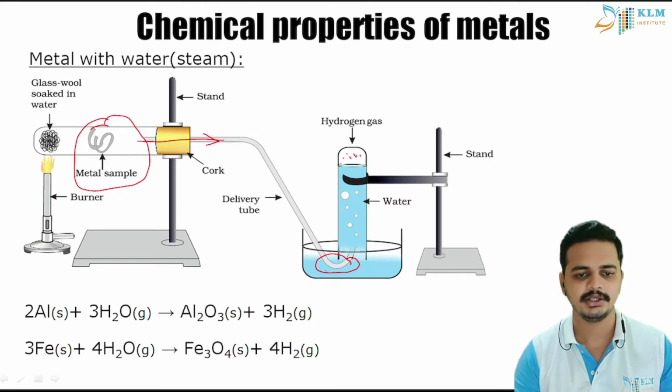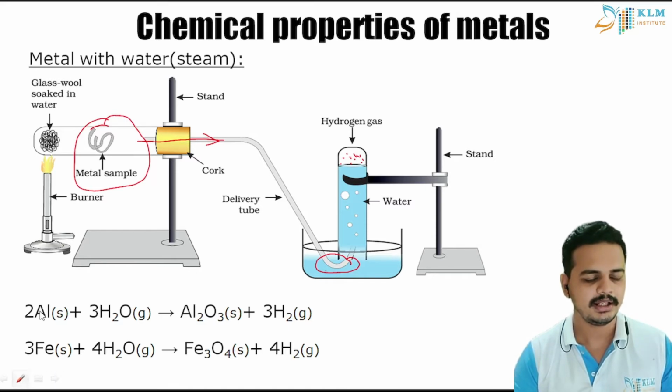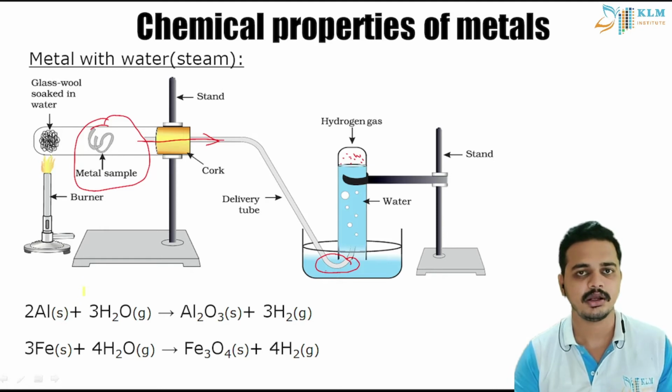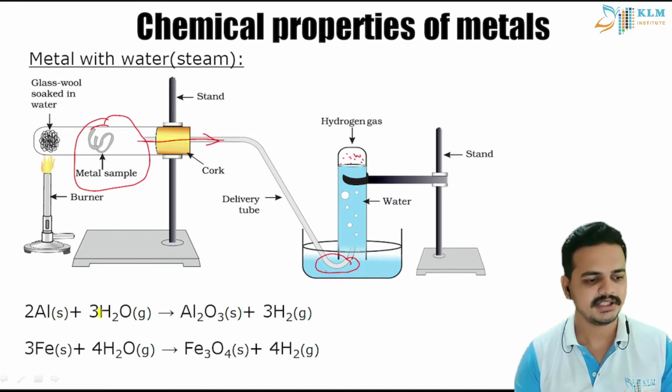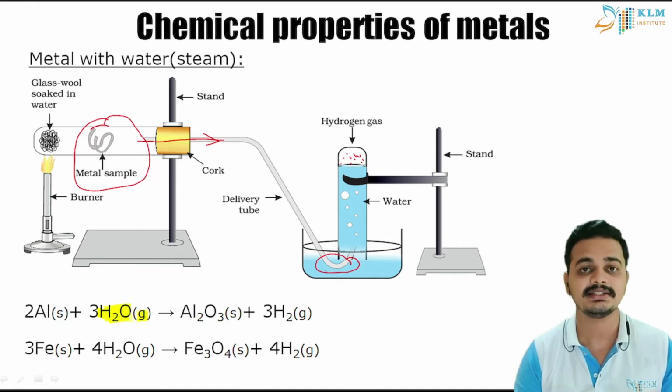Hydrogen gas is formed. So while these metals, such as aluminium, zinc, or iron, do not react in normal water, with steam they do. It forms the same. You can see here, H2O is not in liquid state here, it is in gaseous state because it is steam.